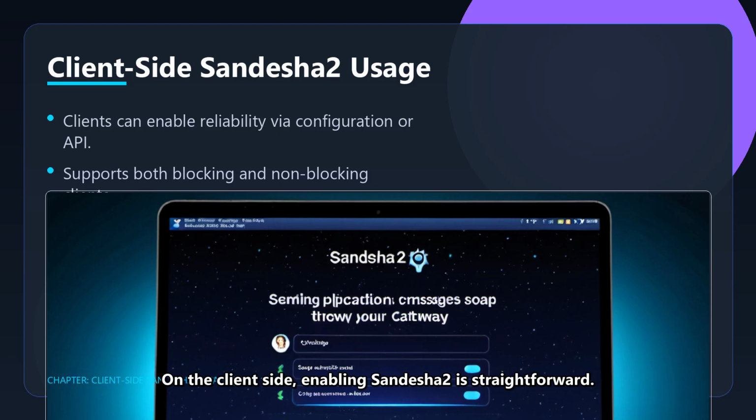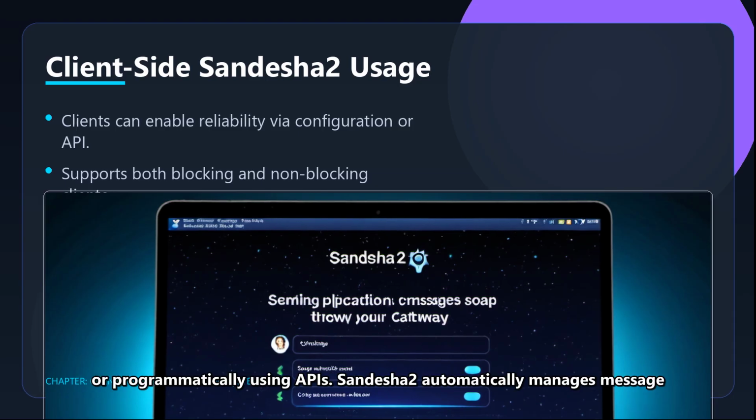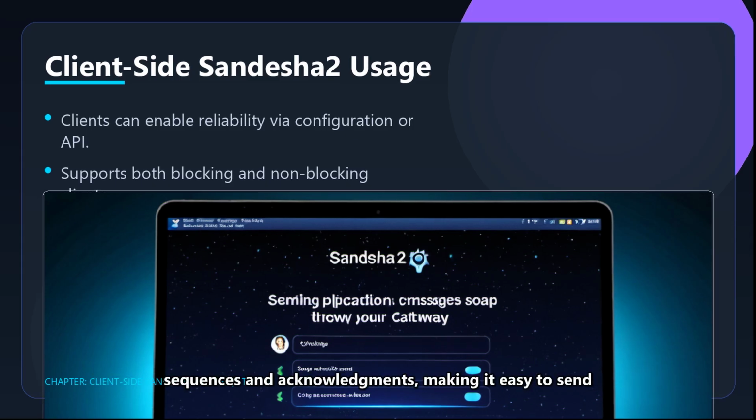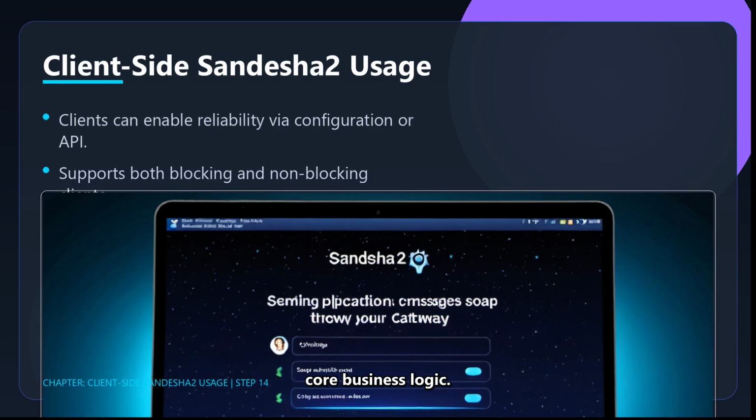On the client side, enabling Sandesha2 is straightforward. You can configure reliability through Axis2 configuration files or programmatically using APIs. Sandesha2 automatically manages message sequences and acknowledgments, making it easy to send reliable messages to remote services without modifying your core business logic.